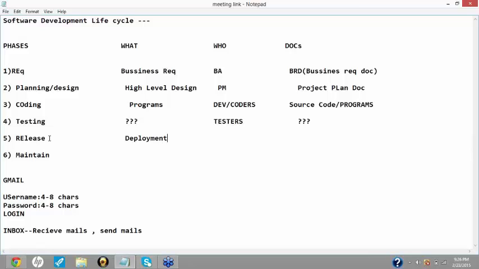Whatever software your coders have coded and your testers have tested, it is first tested over there in your company. And if it is approved, then it is released, or you can also say it is deployed to the client section for usage.